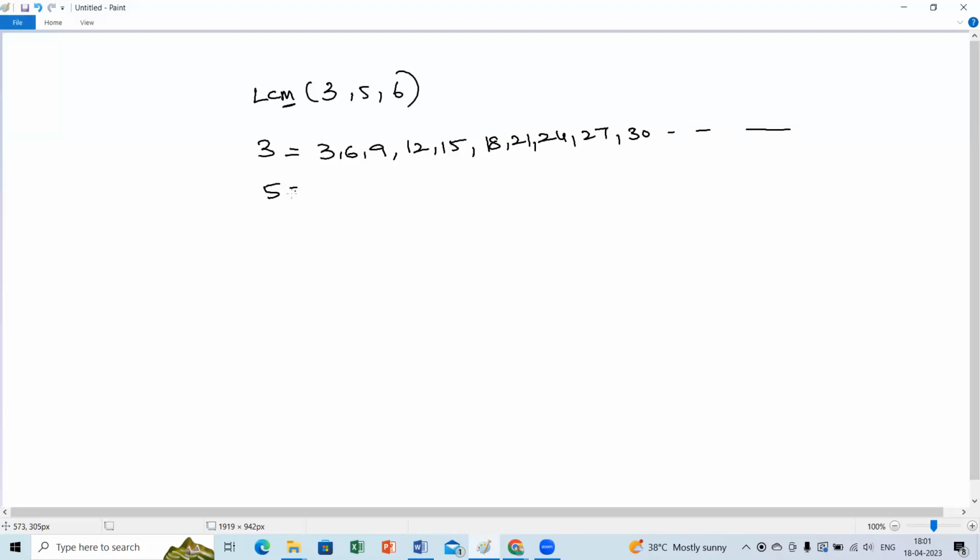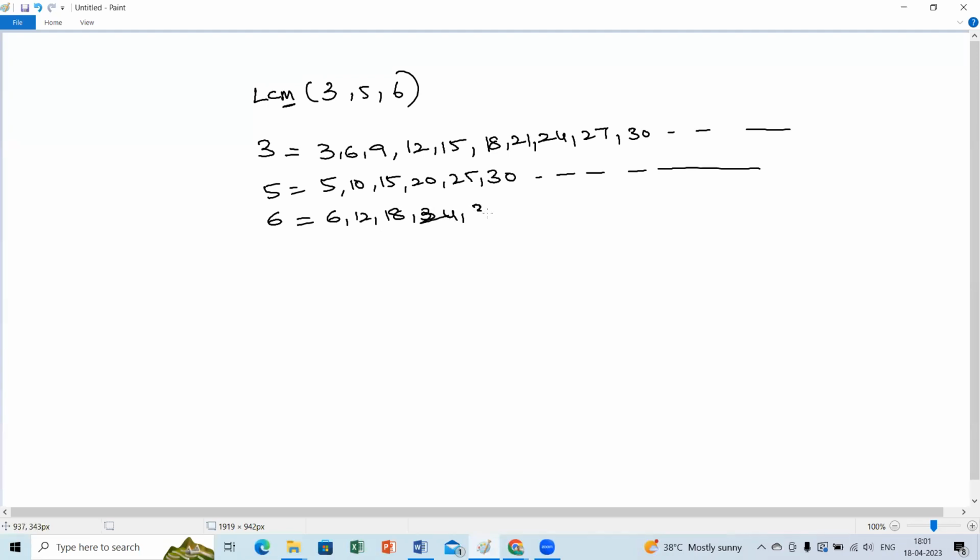Now 5 multiples, beta. 5, 10, 15, 20, 25, 30, 35, 40, 45, and so on. And 7 multiples? 7, 14, 21, 28, 35, 42, 49, 56, 63. Now you see among these, which is the common least?